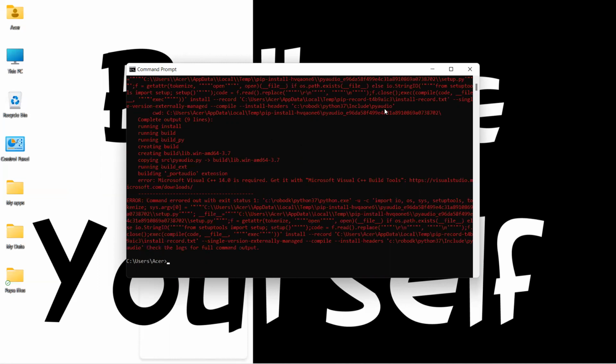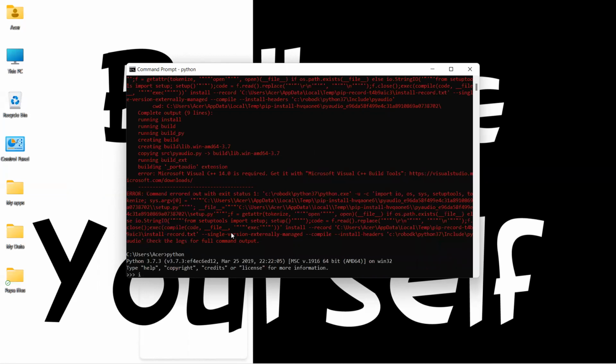Basically, if you could see here that the error is coming, denoted by our command prompt that it could not install PyAudio library file. So I guess it means that our other two library files of Python, that is Librosa and Soundfile, have been installed. So let us check if that's the case.